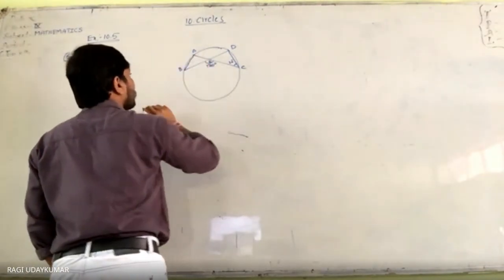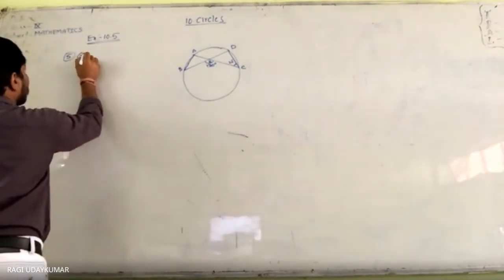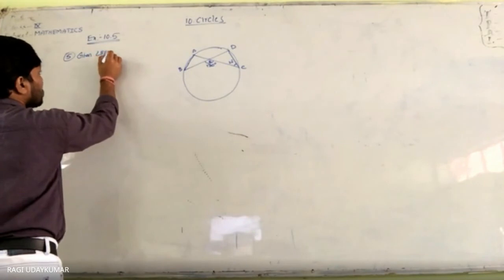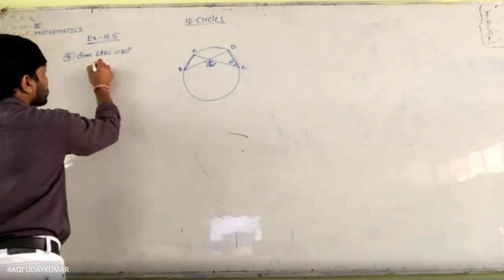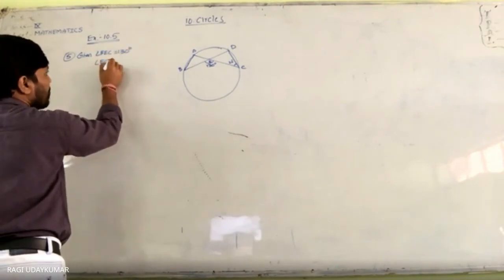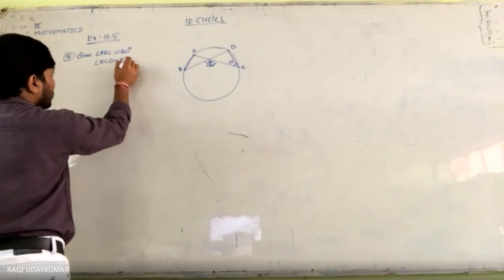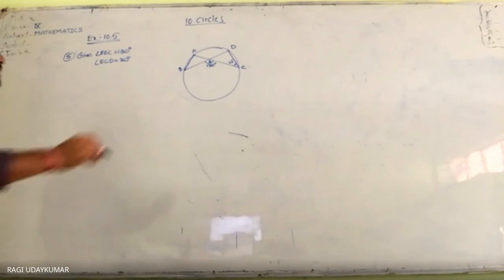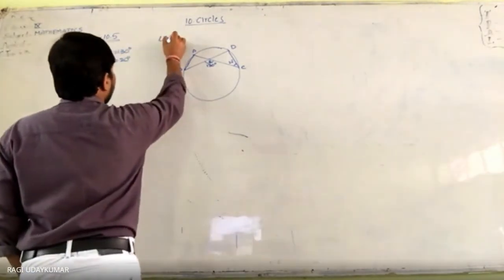So whenever given thing, let us write here: given angle BEC is equals to 130 degrees, angle ECD is equals to 20 degrees. ECD है ना? Yes, ECD 20. And asking you to find out angle BAC.